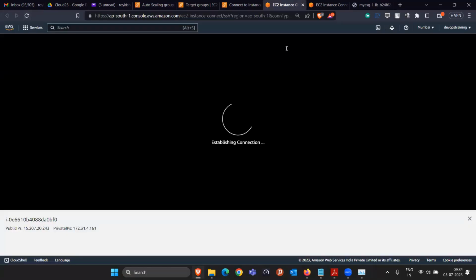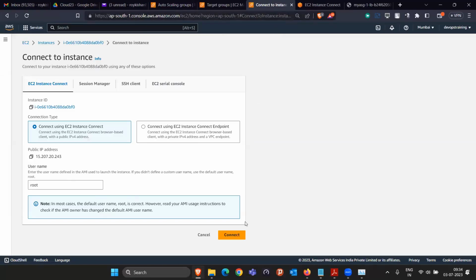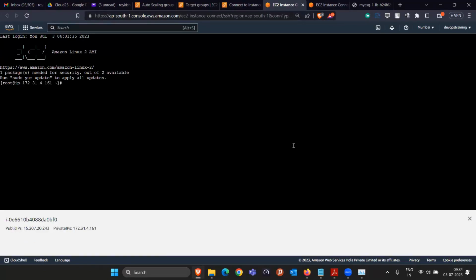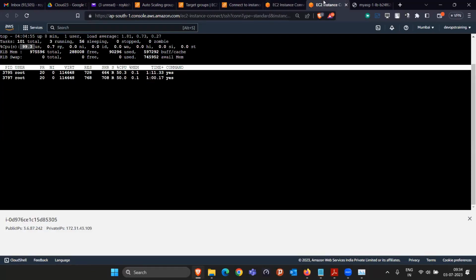I don't know if this machine is coming like this. So let me close it. Again, connect to that 4.16. Okay, we connected. Let me check. So CPU utilization is 100%. That means well and good. Both the machines are getting that.